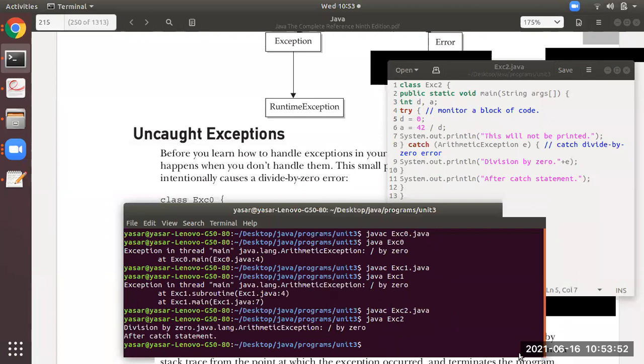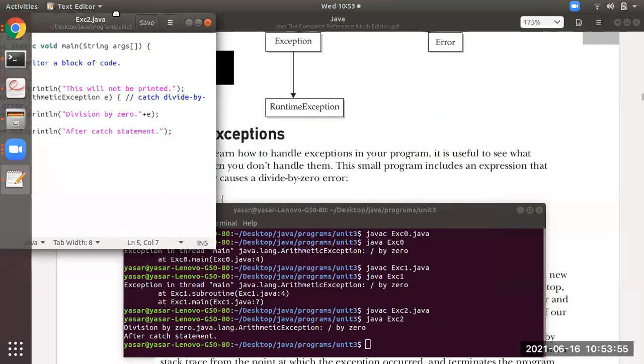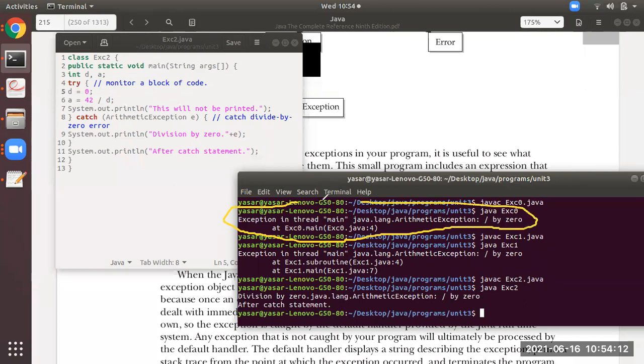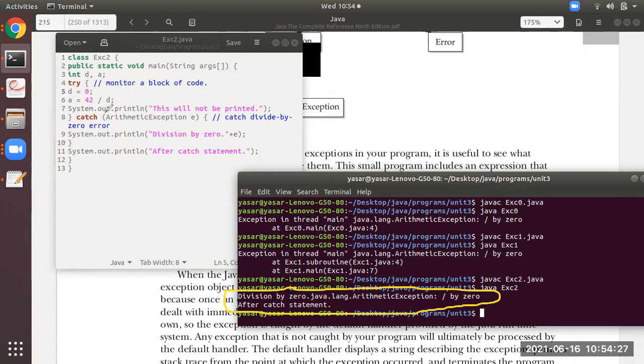What actually is happening over here? Now you all observe the output. As we have used a try catch in this particular program when compared with the first program. In the first program, this was the output. There was no try catch. You can see this line and this line, the one which I have underlined. That was the error. But now, in this particular exe2, we have used the fundamentals of try and catch. So we are able to see a proper output which is handled. That is, the exception is handled.